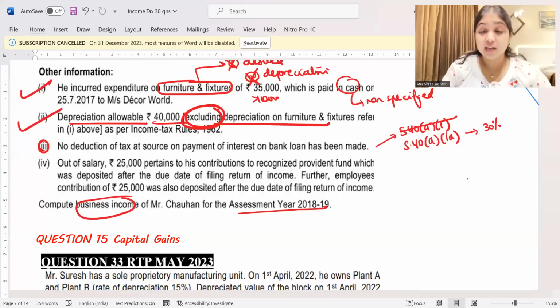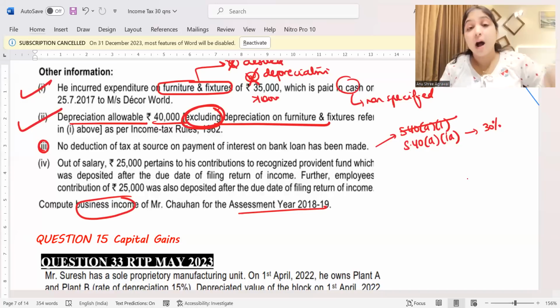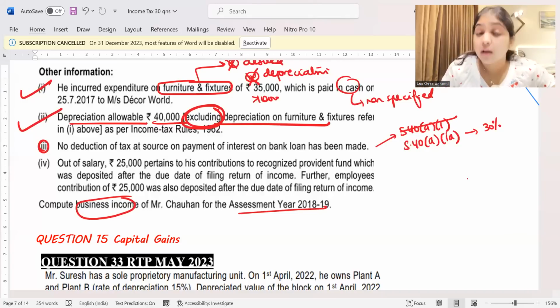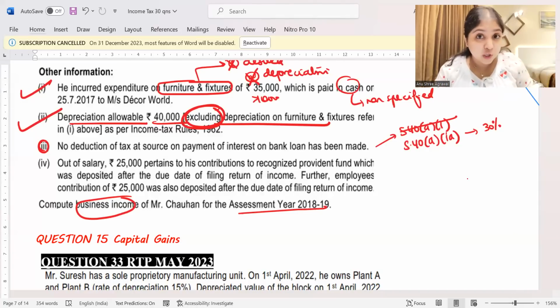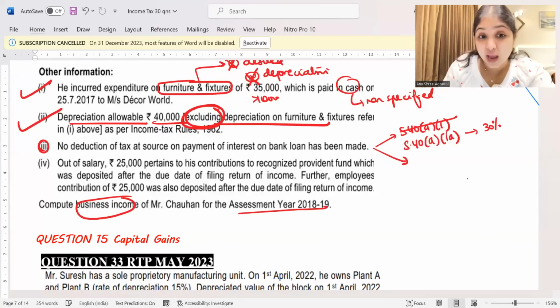No. Remember, even in that question yesterday, we had analyzed which TDS section will apply. Was TDS first of all deductible? If TDS was deductible and then you did not deduct tax, only then it is a problem. But if TDS is not deductible, and you did not deduct, will you still disallow? Of course not. So that is one thing which you should always think. So here 40A1A 30%, but don't straight away disallow. First think, is TDS even applicable?